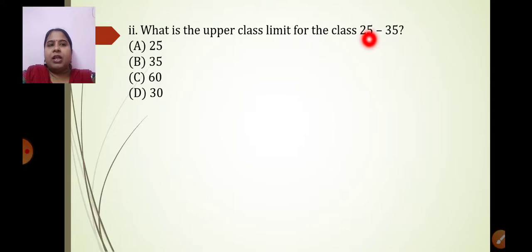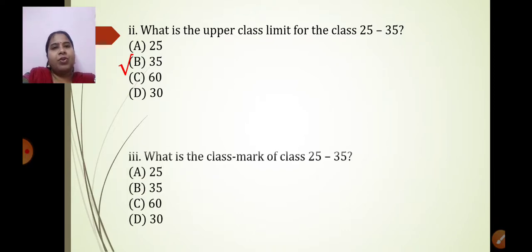Now in this, the class interval is 25 to 35, and what they want is the upper class limit. So upper class limit is always written to the right side of the class interval. So out of these options, 25, 35, 60 and 30, which is the upper class limit? The upper class limit obviously is 35. That is option B. Okay, so I hope the second sum is also understood by you. Just a revision of all the concepts that we have already learned. This is the third one.